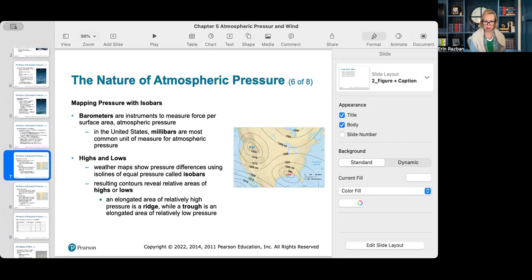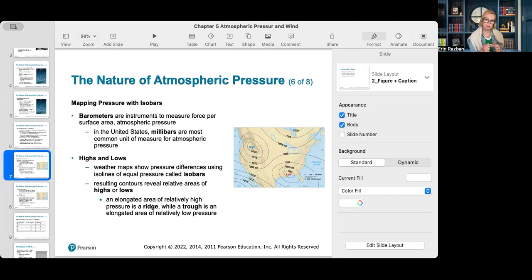To visualize these pressure systems, meteorologists use isobars, lines connecting points of equal pressure on a weather map. The average sea level pressure is 1,013.25 millibars. This is measured using instruments called a barometer.